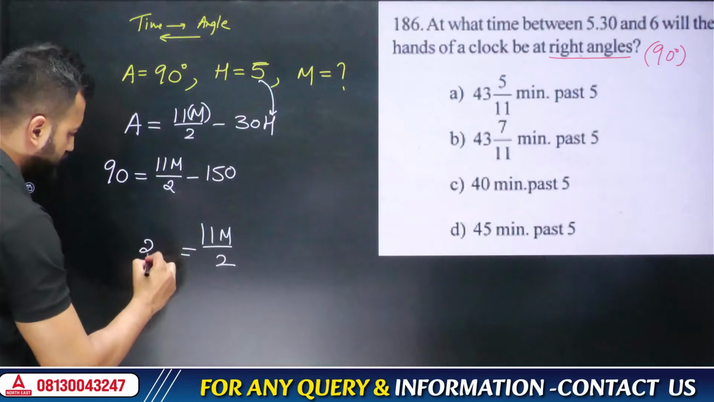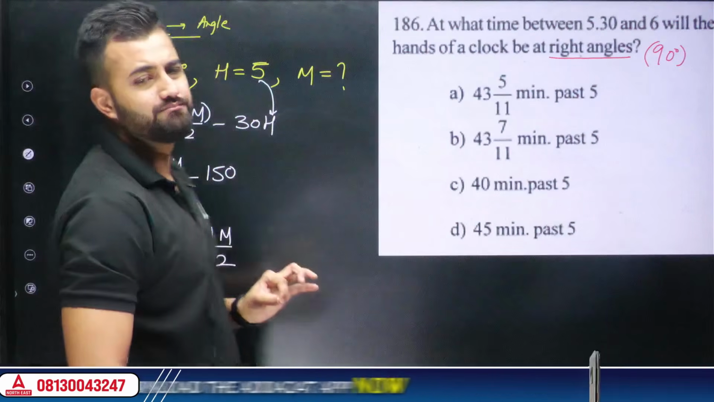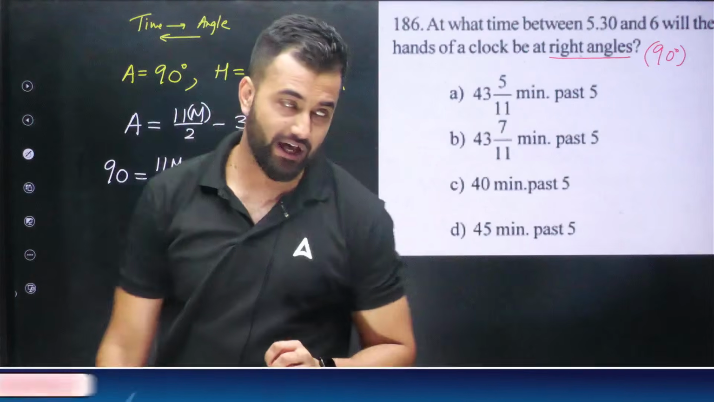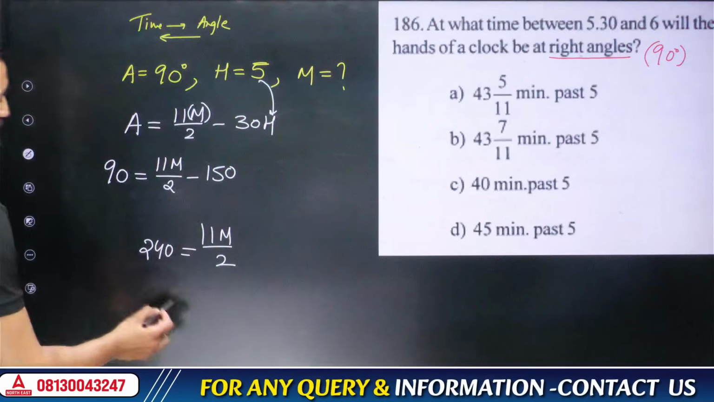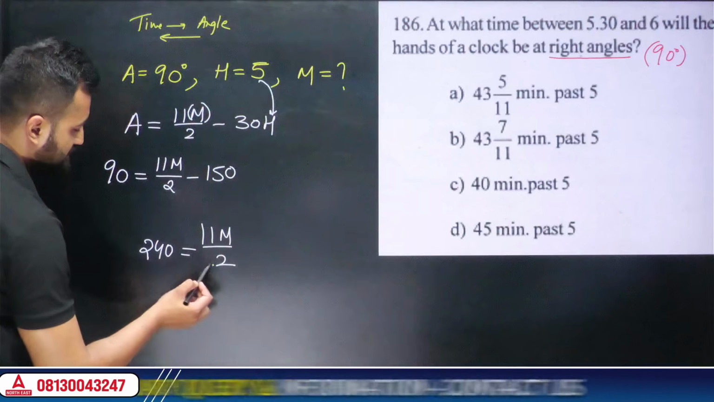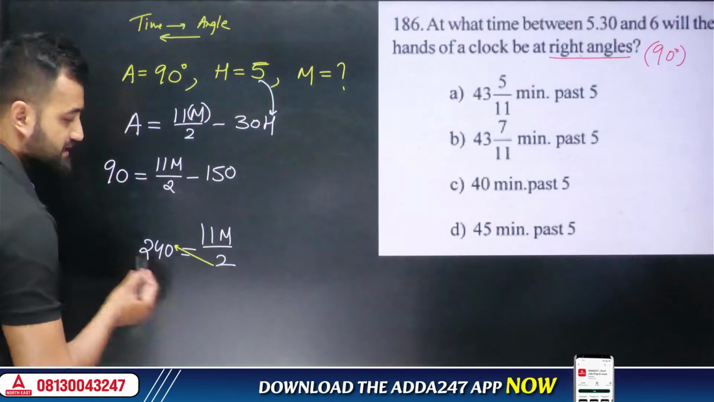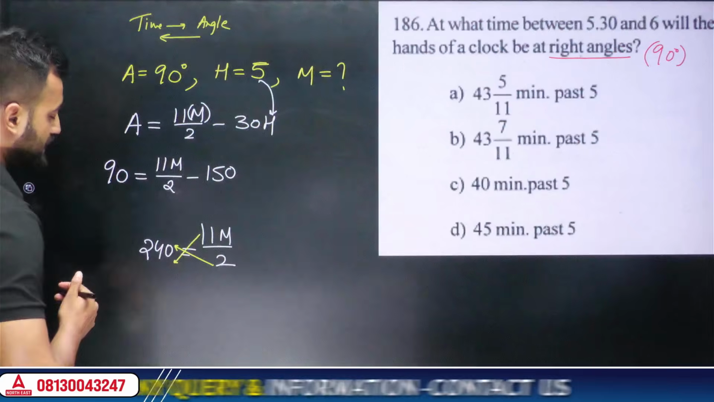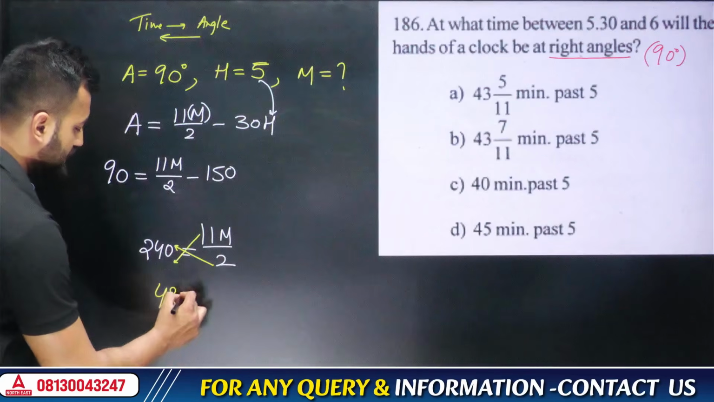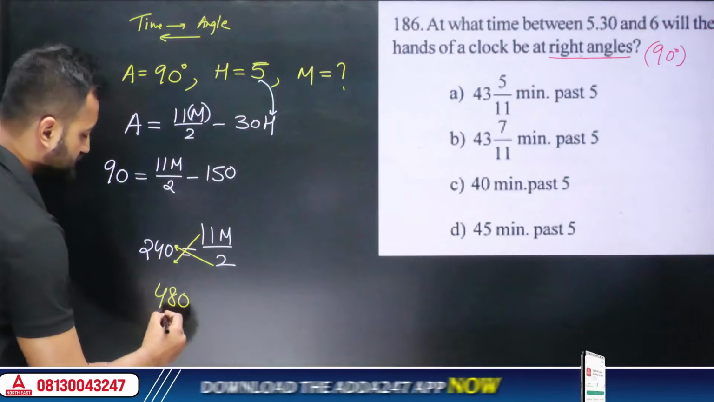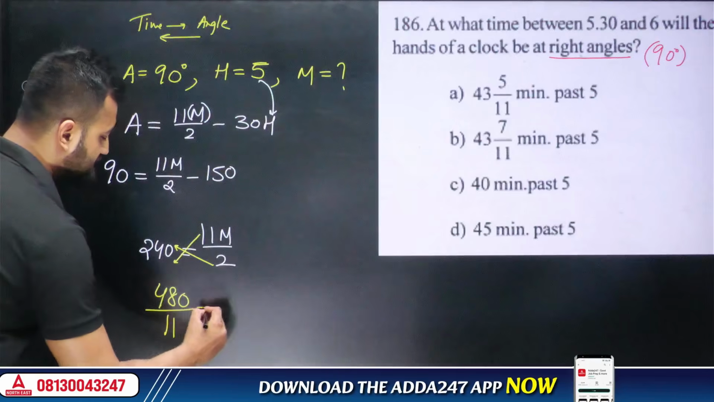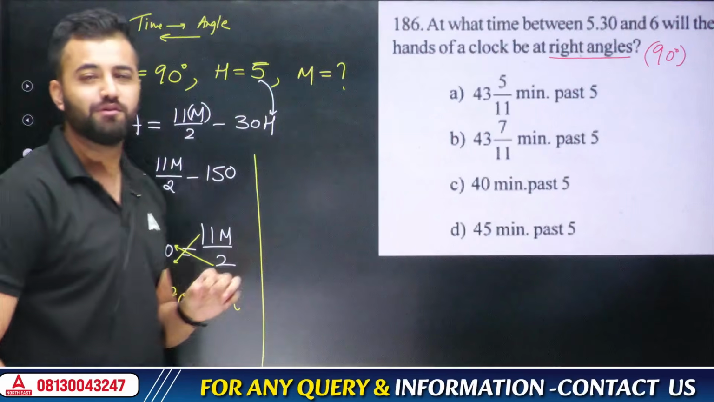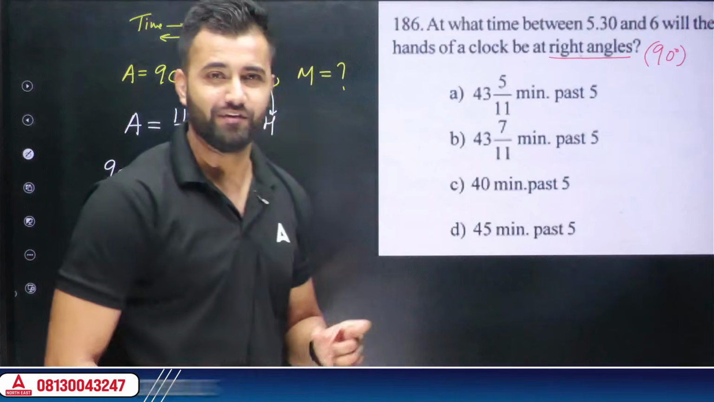This becomes 240. Now in order to get m, just take 11 to the other side and you'll get the answer. And how to do that? So remember, whatever is at the bottom, it goes there and it gets multiplied. Okay, cross multiplication. 2 will go at the top, 11 would come at the bottom. So 2 into 240 is going to be 480. And this 11 is going to come down. So this is divided by 11. And this is my minute, my friend. This is the minute that I want to find.